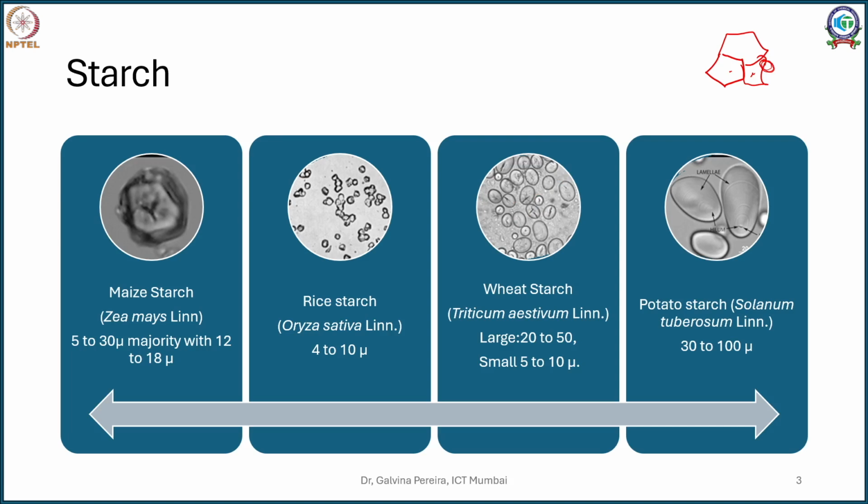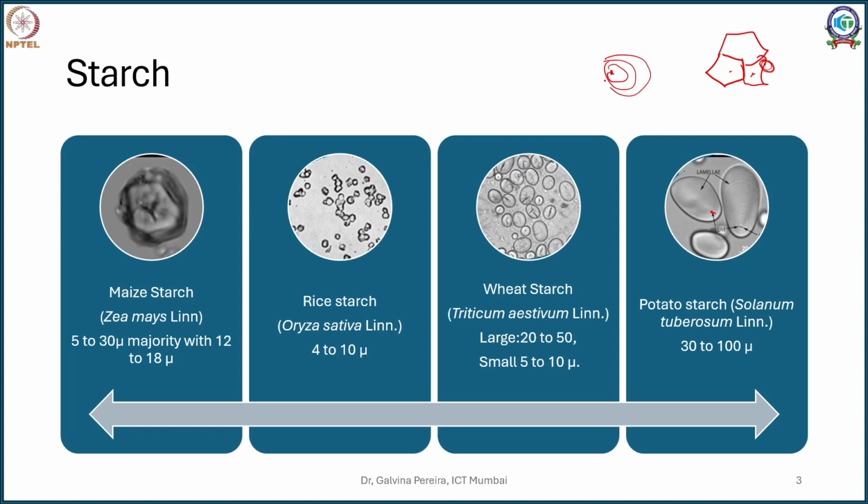One of the biggest starch particles you can see in commerce is potato starch. They grow very big, from 30 to 100 micron in size, and they are slightly elliptical with, you can see here, a hilum or a dot, which is actually the point of origin or attachment of the starch, and later on you can see some striations.